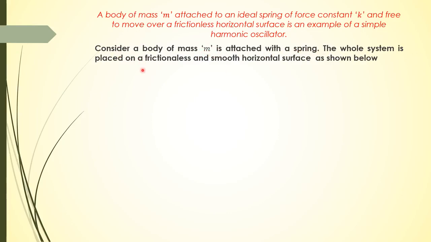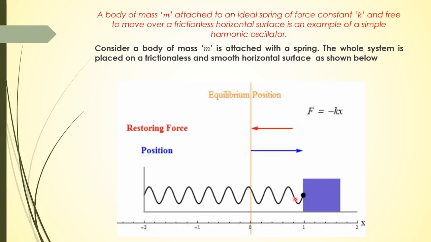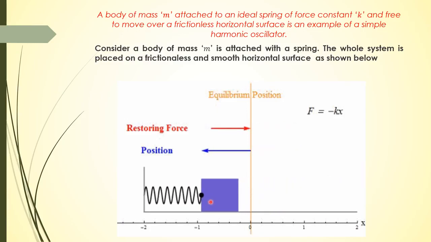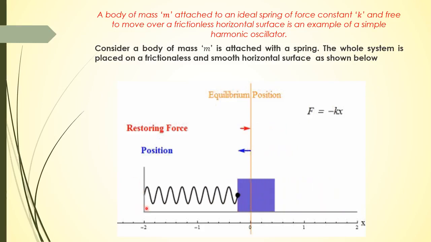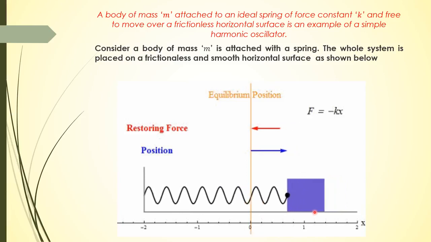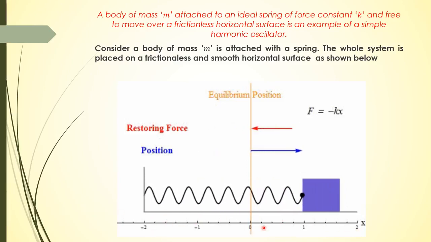The whole system is placed on a frictionless and smooth horizontal surface. Here we have a block of a certain mass attached with a spring, and the other end of the spring is attached to a rigid support. If you displace this object from its mean position or equilibrium position, the object oscillates between two extreme points.